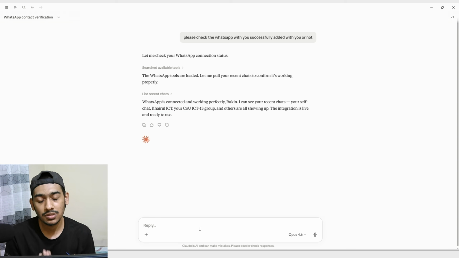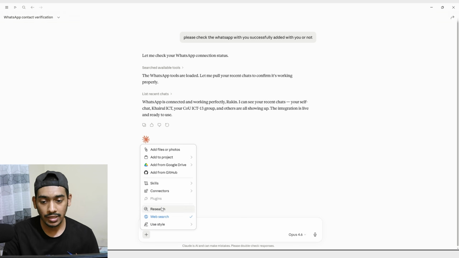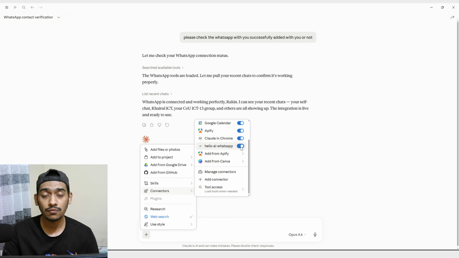So in here, let me try to send a simple message to a contact just to see whether it can properly send the message to the person or not. And for that, at first let me just go to the plus, and here if I go to the connectors, let me see whether it added WhatsApp or not. So you can see that it's enabled, and if for some reason you want to turn that off, you can just turn it off like this. But in this case I obviously want to use that, so I'll always turn it on.